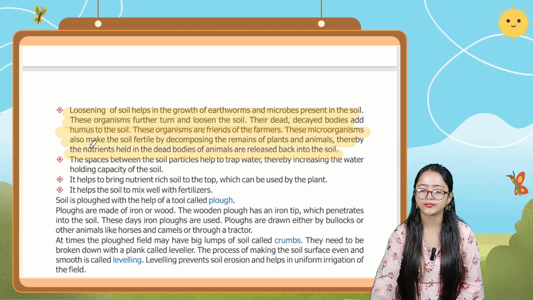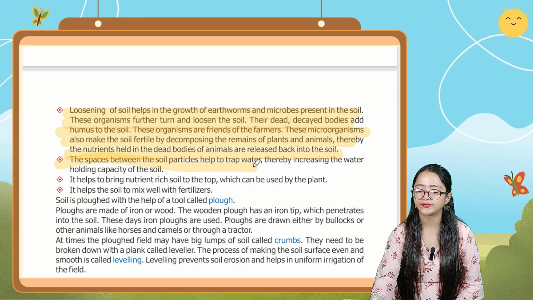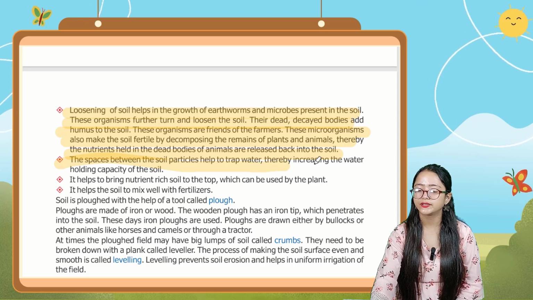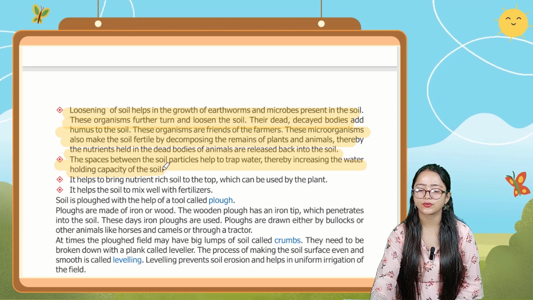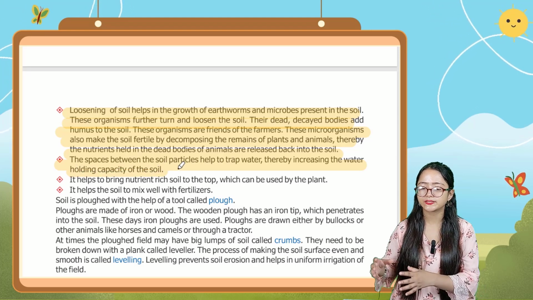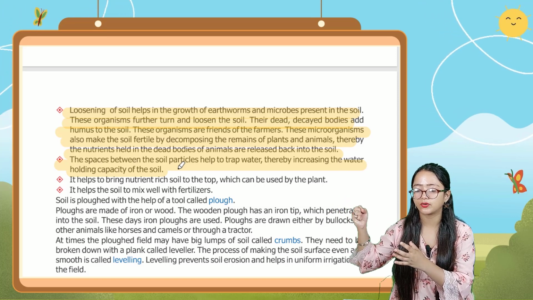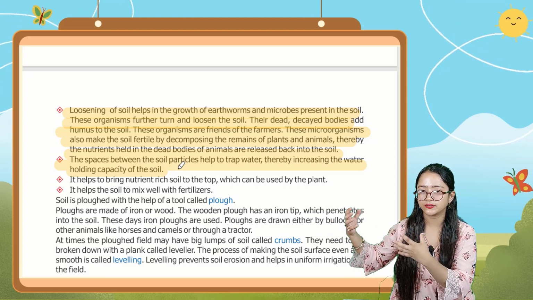Now the next point is the spaces between the soil particles help to trap water, thereby increasing the water holding capacity of the soil. So the spaces between the soil particles help to trap the water and thereby increase the water holding capacity of the soil.